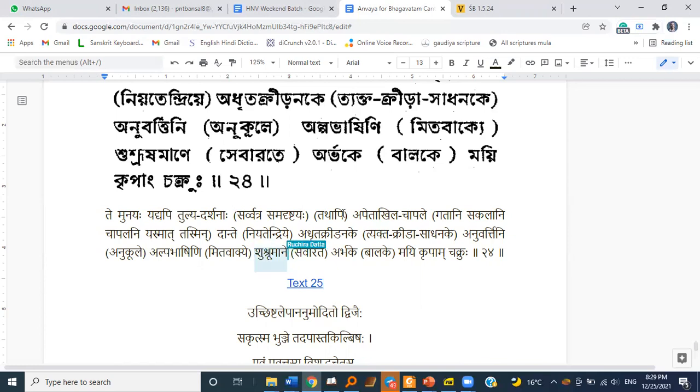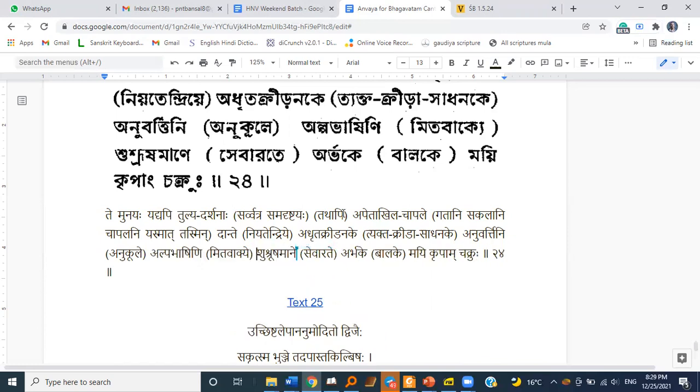And I had given up all playing and activities like that, tyakta krida sadhana, like the boys do. Then anuvartini, I was a favorable candidate also, anukula. And I would speak little, mitavakya, alpabhashini.